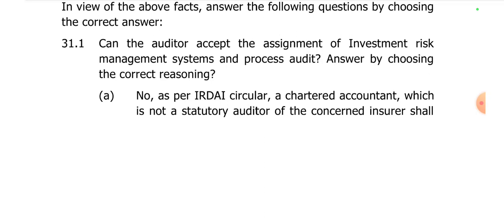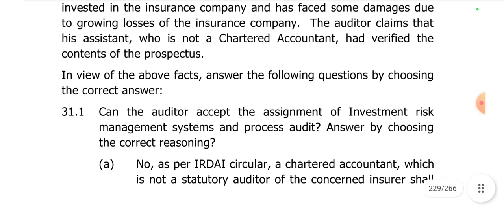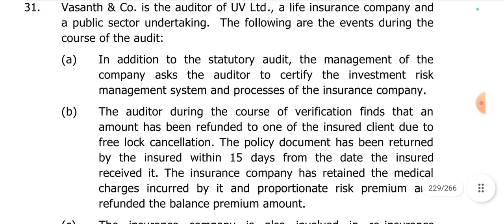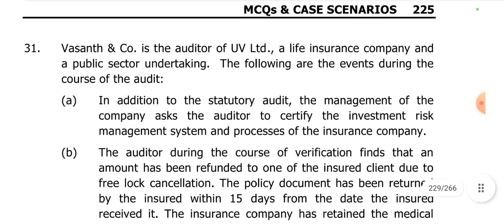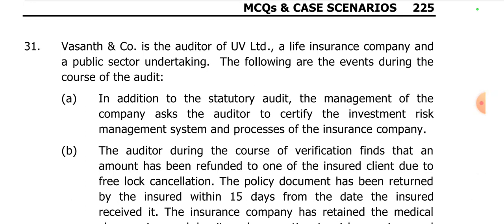31.1, can the auditor accept the assignment of investment risk management system and process audit? Answer by choosing the correct answer. So before going through the options, let's think. See, Vasant and Company is the auditor of UV Limited, means he is the statutory auditor. So even while being the statutory auditor, can he certify this? The answer is no. For this, we'll quickly go through the screenshot of your CA final audit study material.